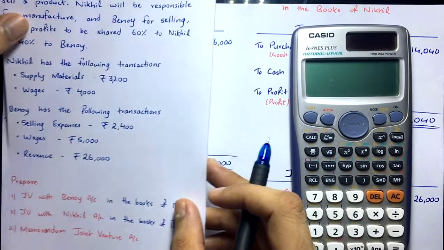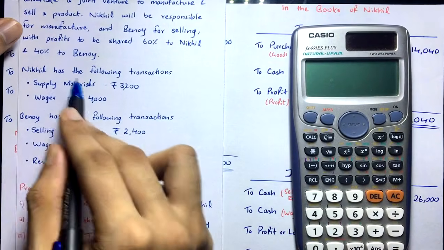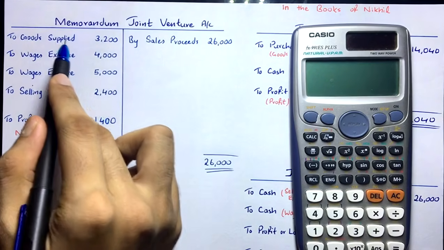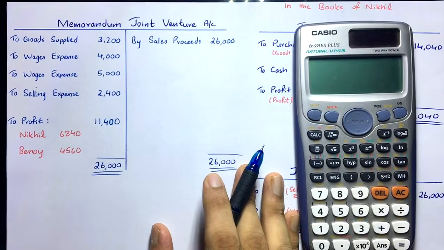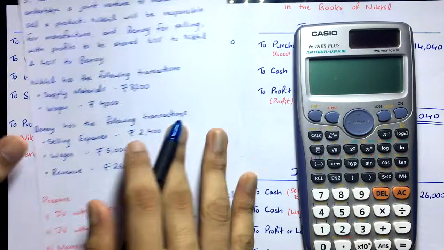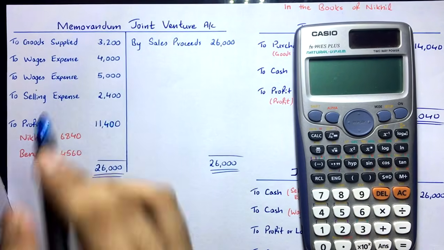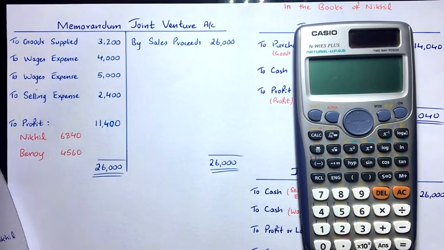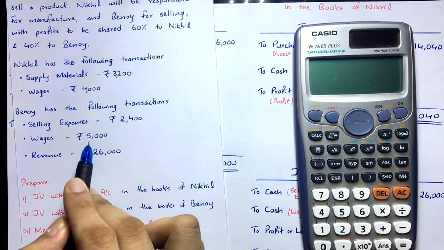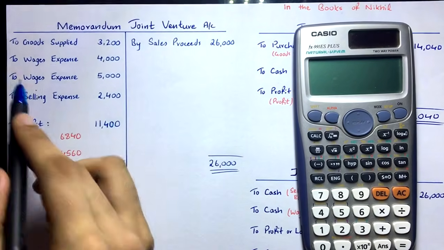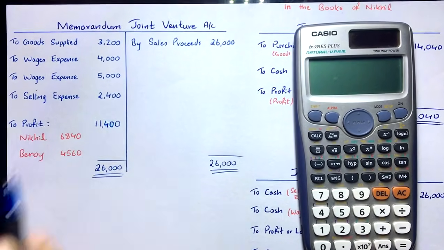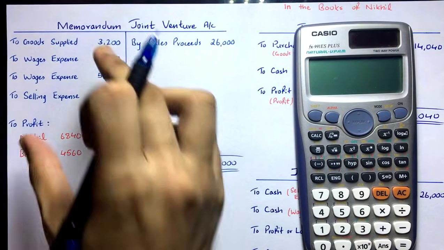See here, first take the Nikhil transactions. See the expenses over here, Nikhil's expenses. He has supplied materials of rupees 3,200, to goods supplied 3,200. Expense, right? It's an expense. And then Nikhil has paid wages of rupees 4,000. That's also an expense. To wages expense 4,000. These two are Nikhil's expenses you have got over here, right? And then come to Binoy. Binoy has paid wages of 5,000 and selling expenses of 2,400. To wages expense paid by Binoy 5,000, to selling expense paid by Binoy 2,400. Simple. You have taken all the transactions now.